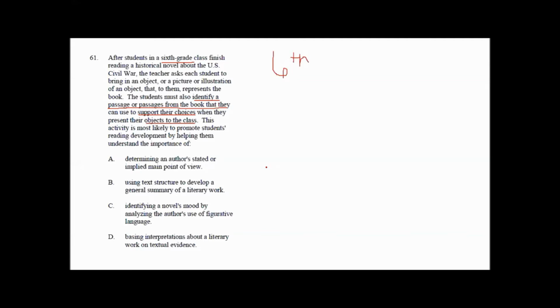Could you imagine telling a 6-year-old to go to their house and get something relating to a Civil War novel, right? No. You can probably use a simpler book, but even for a 6-year-old to go home, they really have to think about how this book relates to them in their world. So if this is really high level thinking, we know it falls under critical thinking.